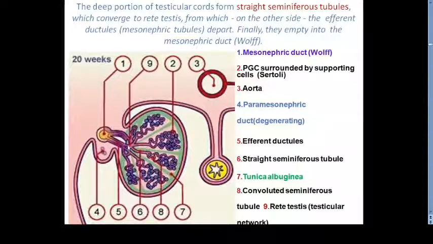Now this rete testis, on the other side, will communicate, or have a connection, with the mesonephric tubules to form the vasa efferentia, the efferent ductules, which are coming from the mesonephric tubules. We will see later on. Finally, they will pour their secretions via these mesonephric tubules to the mesonephric duct.